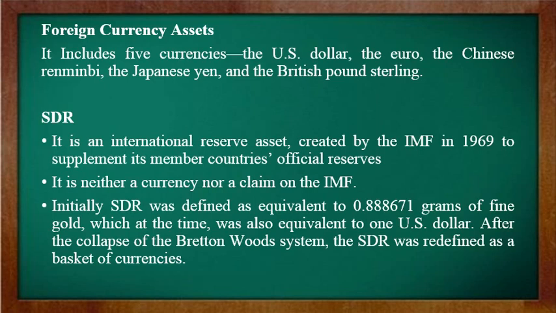So inside this there are many currencies, but mainly we are maintaining currency assets which include 5 currencies. First is the US dollar, second is the euro, that is maintained by Europe. Next is the Chinese renminbi, that is also known as yuan. Earlier it was known as yuan.